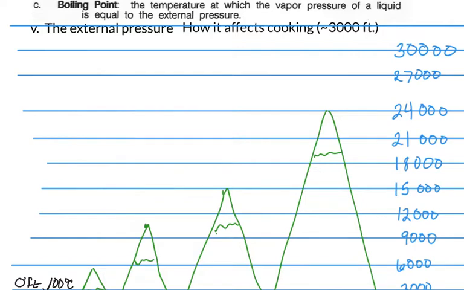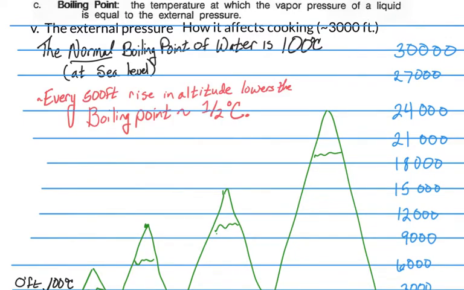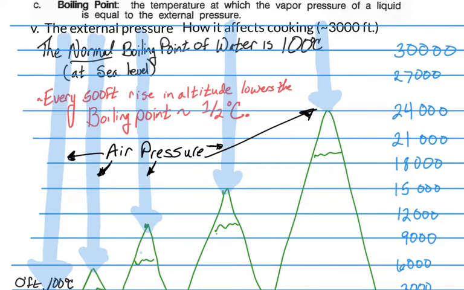It's generally known that for about every 500-foot increase in elevation, the boiling point decreases by about half a degree Celsius. That's because as you increase the elevation, you're decreasing the atmospheric pressure, and so the boiling point will be lowered. And of course, if your water boils at a lower temperature, things like pasta will cook slower. It will take a little longer to cook.